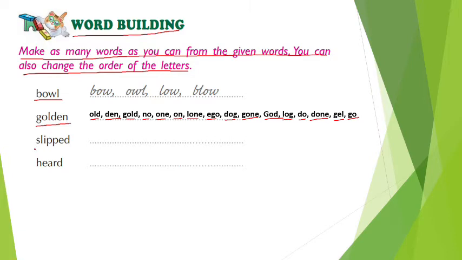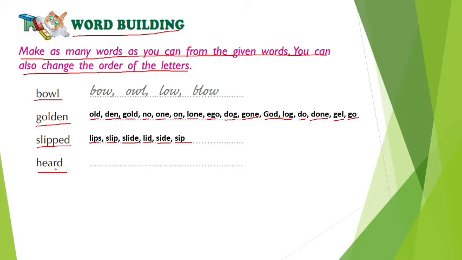Now the third word here is SLIPPED. Out of slipped we have to frame some new words, for example lips, slip, slide, lid, side, sip. Next one is HEARD.